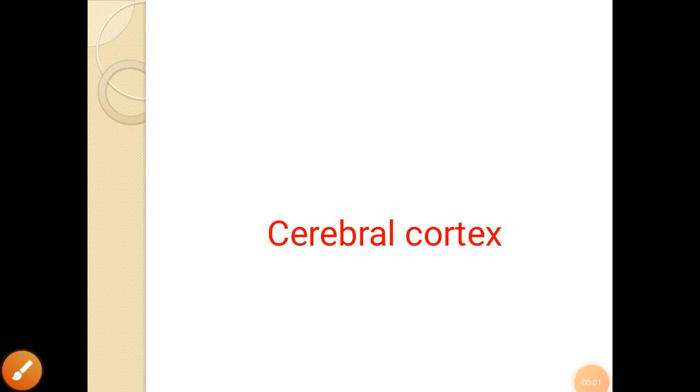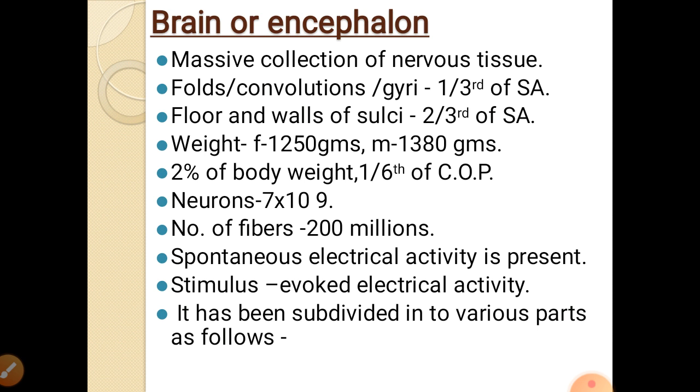Today's lecture is on cerebral cortex. The cerebral cortex is the largest part of the brain. Brain, also called encephalon, is a massive collection of nervous tissue, and this is divided into folds, also called convolutions, also called gyri. 1/3 of the surface area of the brain is presented as convolutions or gyri, and 2/3 of the surface area lies in the floor and the walls of the sulci.